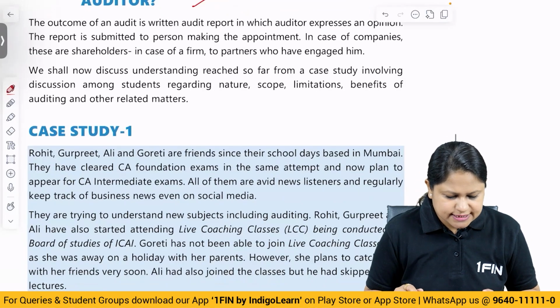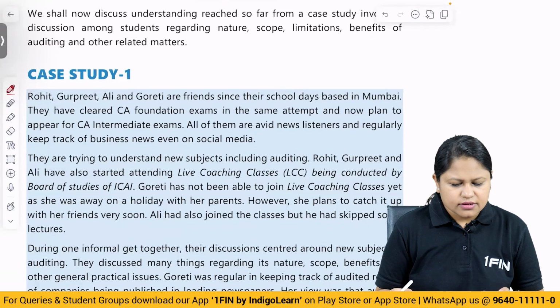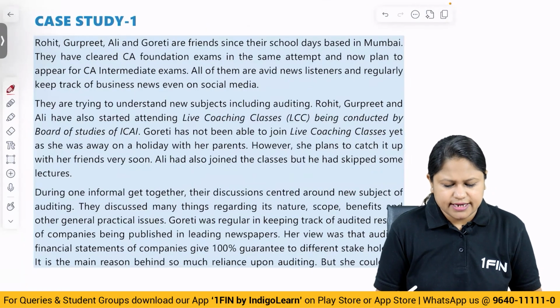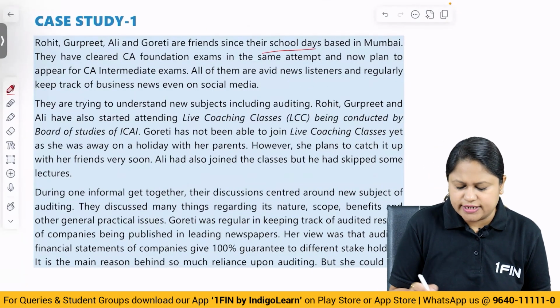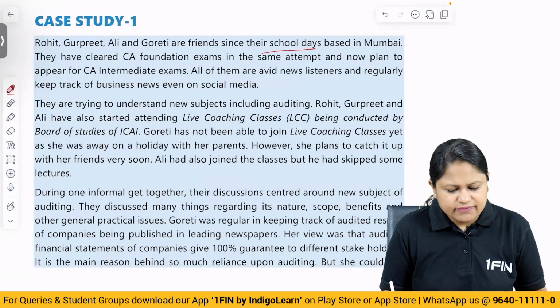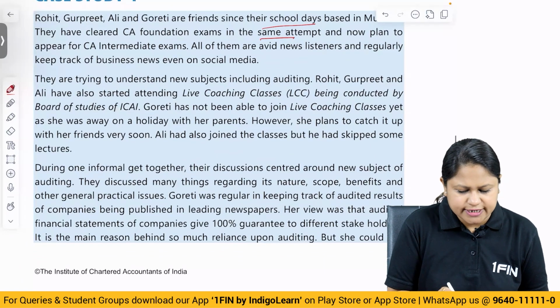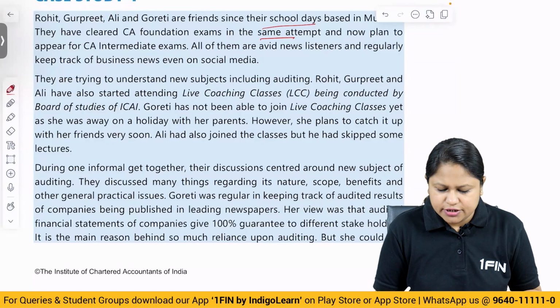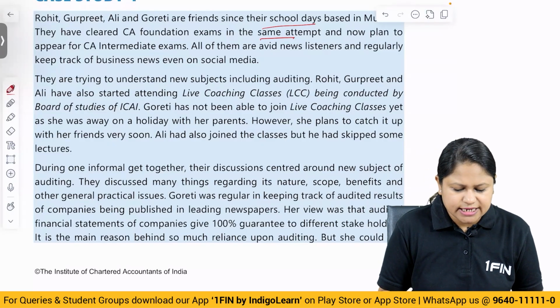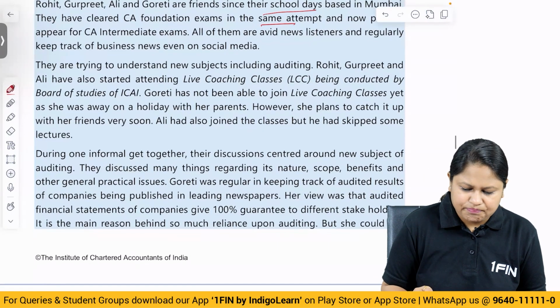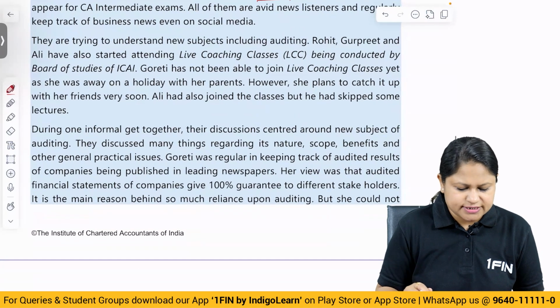Now let us pick up on the case study here. Rohit, Gurpreet, Ali and Gorita are friends since their school days, based in Mumbai. They have cleared CA Foundation exam in the same attempt and now plan to appear for CA intermediate exams. All of them are avid news listeners and regularly keep track of business news even on social media. So they have given the backdrop of all these 4 friends.